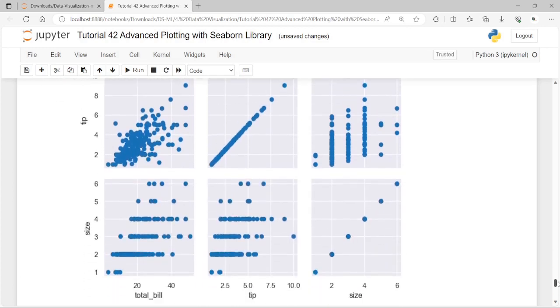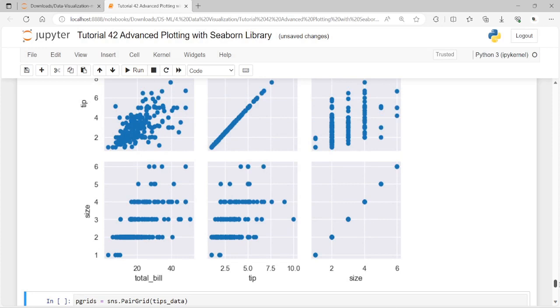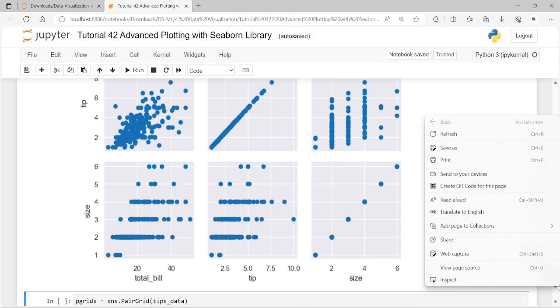Yeah, so this is how the pair grids work. And of course, dear friends, with a pair grid, you can plot different types of plots on the diagonal, the upper portion from the diagonal, and the lower portion from the diagonal. For instance, you can plot a kernel density estimation plot on the diagonal, a distribution on the upper part of the diagonal, and a scatter plot on the lower side.